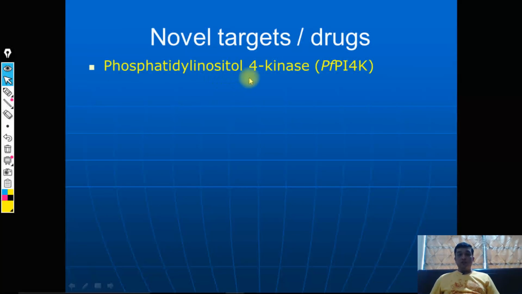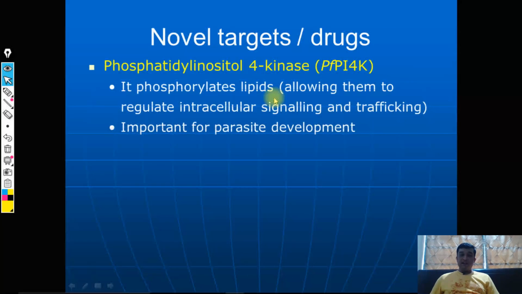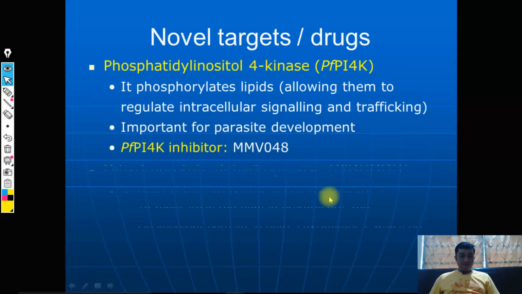Next is phosphatidylinositol 4 kinase. Again we have mentioned PF, because that is observed in the case of Plasmodium falciparum. This is an enzyme which phosphorylates lipids. Once phosphorylated, these lipids are allowed to regulate intracellular signaling and trafficking. These signaling mechanisms are important for parasite development, and if you inhibit this, the development of the parasite is inhibited. So, a very good target again, and the inhibitor is MMV048. This is again an investigational drug in a preclinical phase.